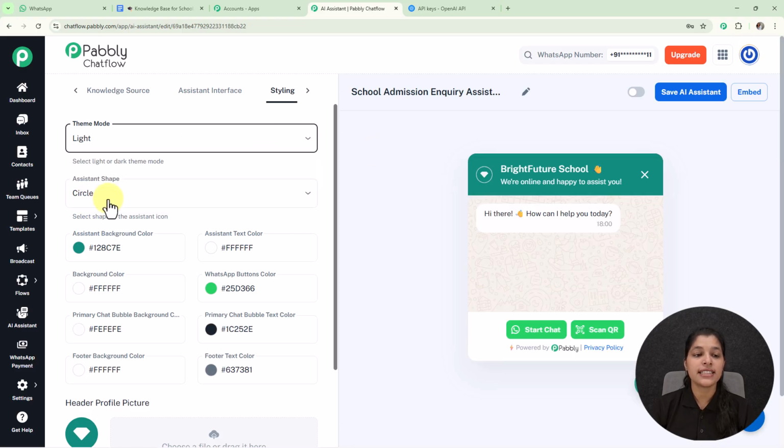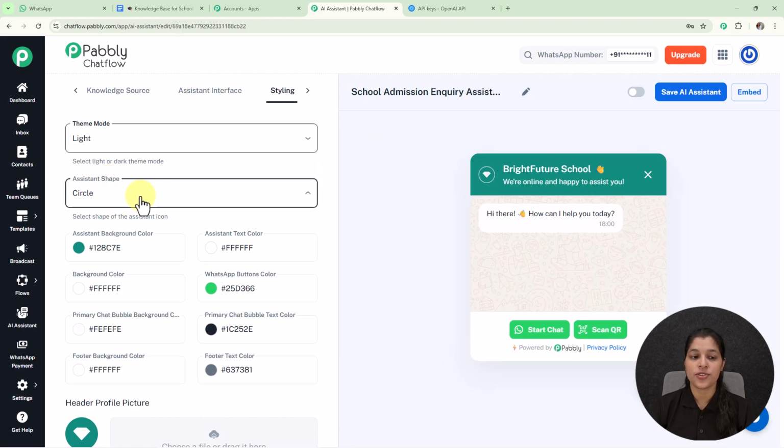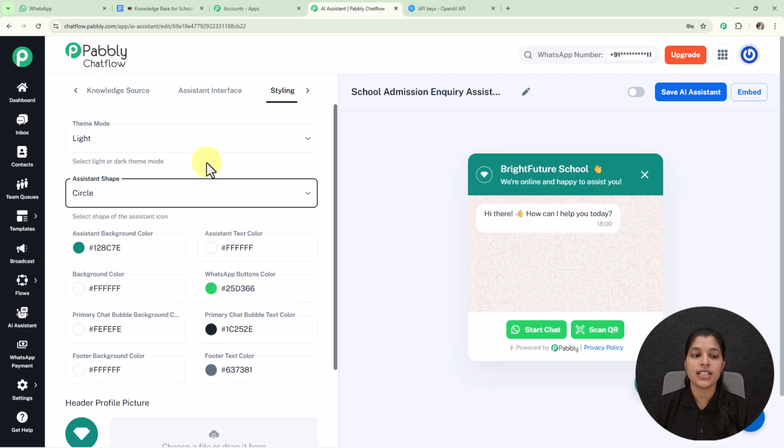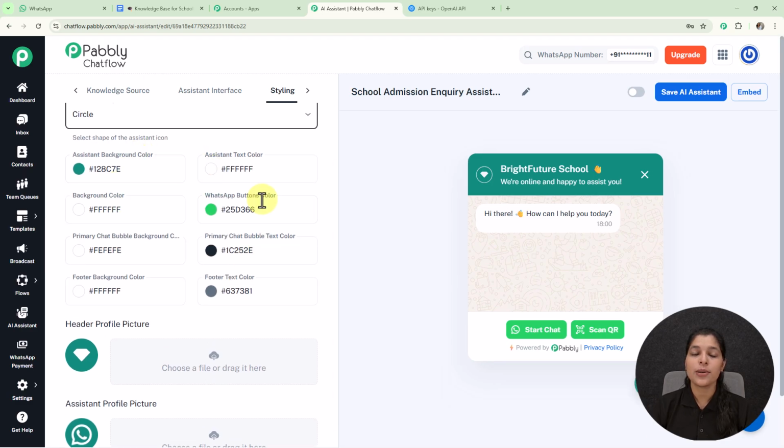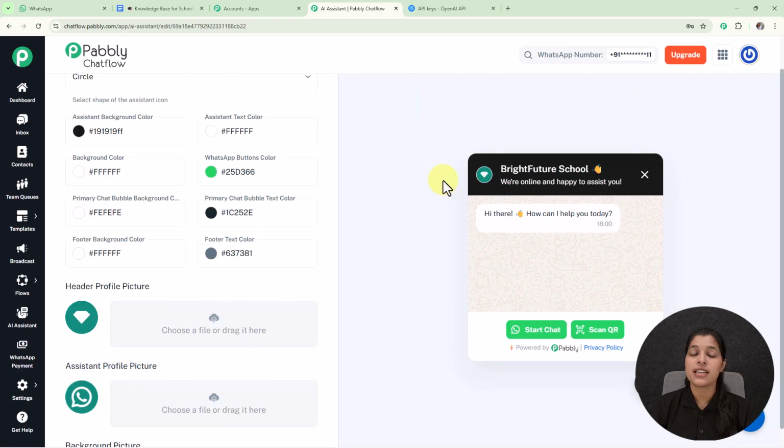And now we are getting this field for selecting the assistant shape, so from this drop down you can select your preferred assistant shape. Now we are getting some of the properties of the AI assistant for which we can change the coloring. So now let's say I'm going to change the assistant background color, so I'm going to select another color for this, and here you can see the change in the assistant background color of your AI assistant.